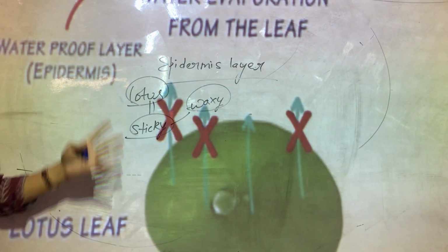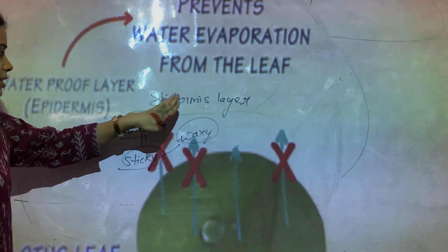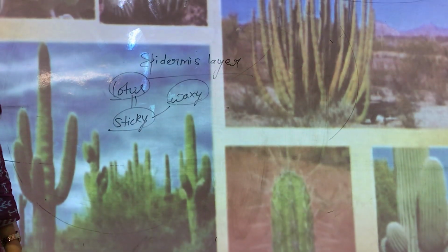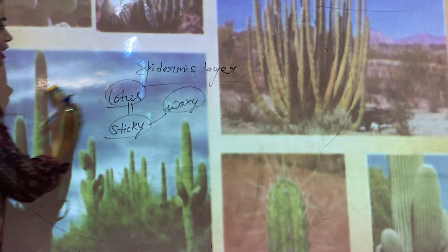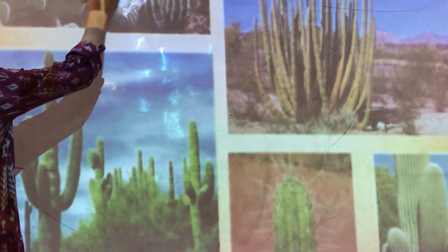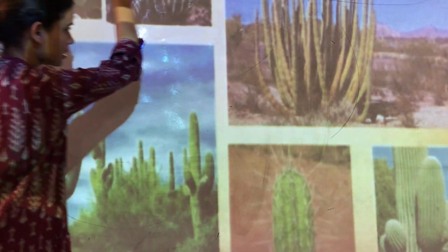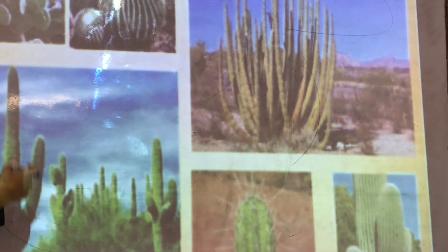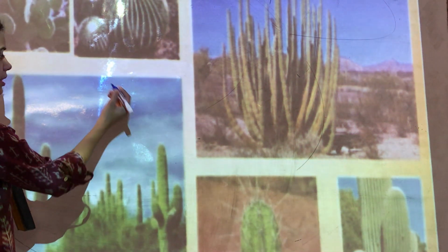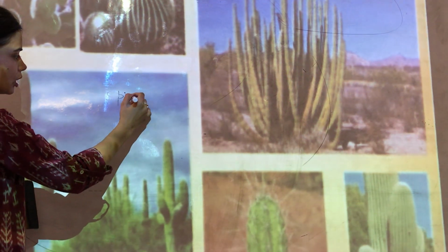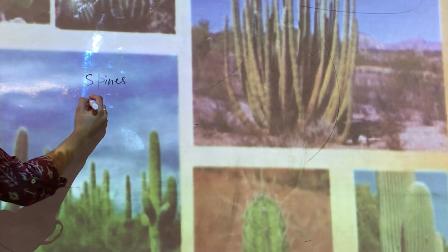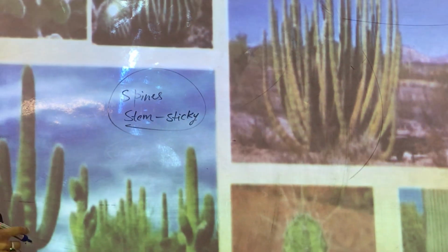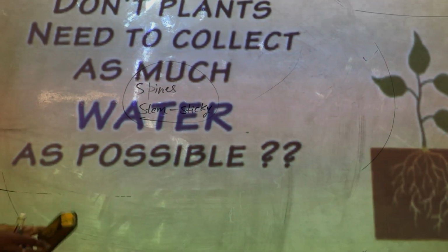So another way by which the epidermis tissue or epidermis layer protects the plant is by giving protection against the water loss. This water loss is very critical in desert areas because all the plants are continuously in the sun. Also the sun is very harsh there, and less water is available there. So water loss is very critical there. So there you will see that they have this epidermis layer which is spines. Okay, also you will see that their stem is very sticky. Okay, that is made more sticky so as to prevent the water loss.